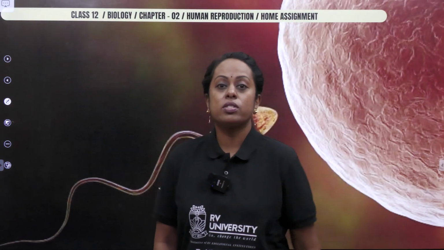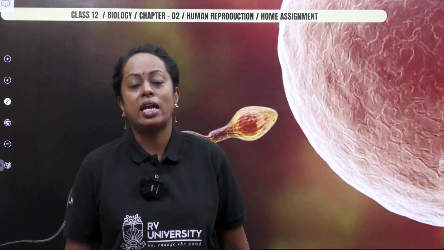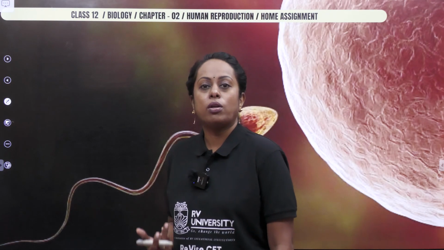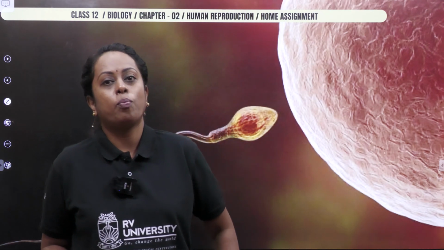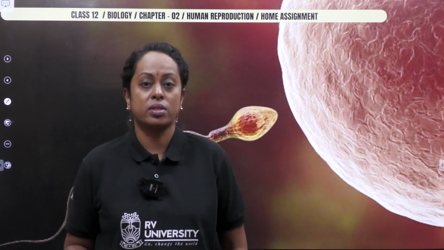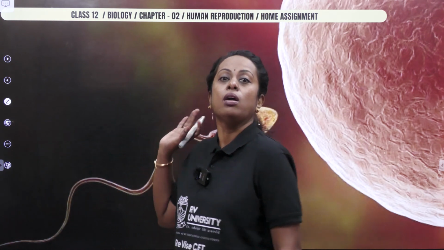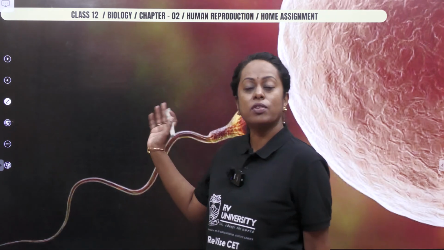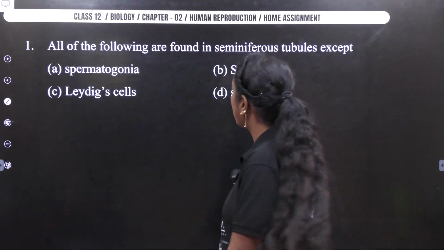Now with this, we are going to start with the class assignment based question on the topic of human reproduction, one of the important topics. And as usual, I hope all of you know your basic things. Read the question properly first. Please don't look into the options because I want you to come up with your answer first. Only then look into the four options given according to the question. So let's see our first question from this assignment based topic.